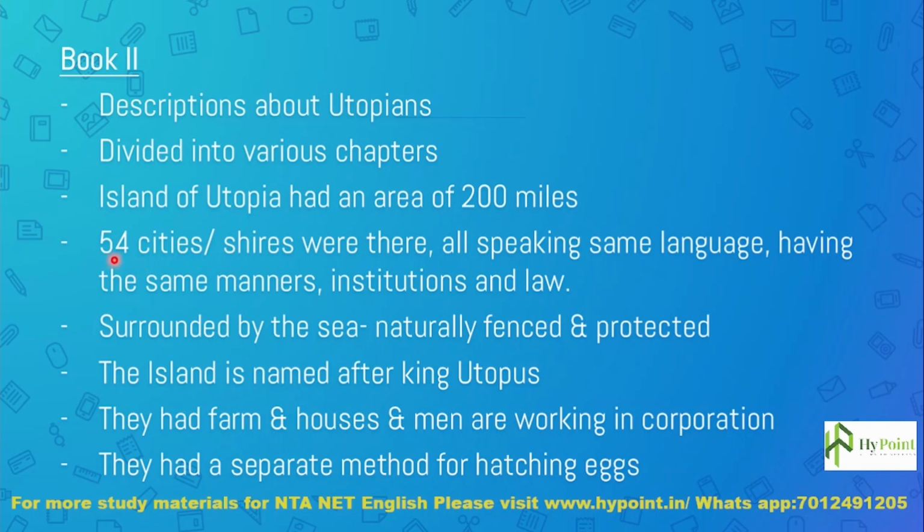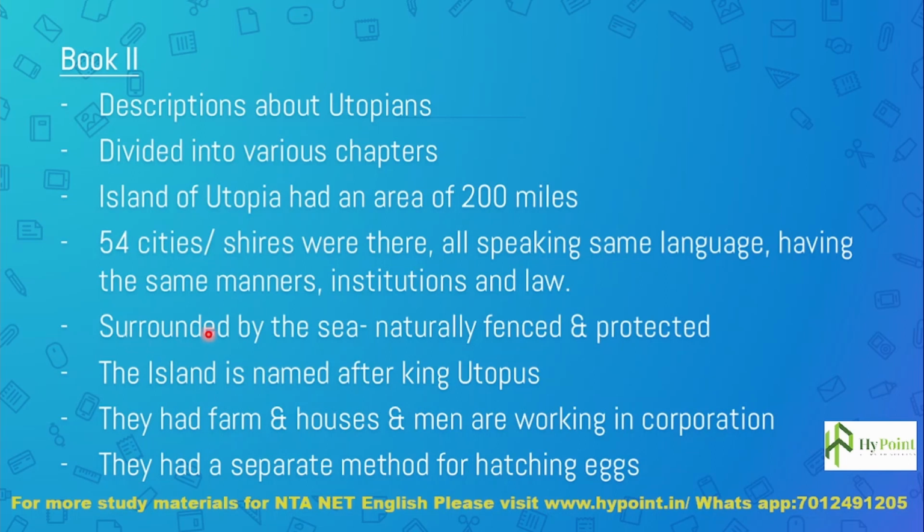The number of people inside the cities will always be the same. If they exceed the number, they will create another city. So 54 was the number of cities or shires in Utopia, and they were all speaking the same language. The people in all the cities spoke the same language and had the same manners, institutions and laws.